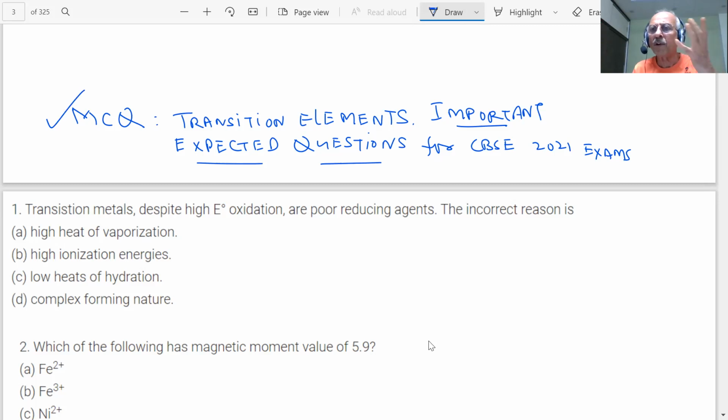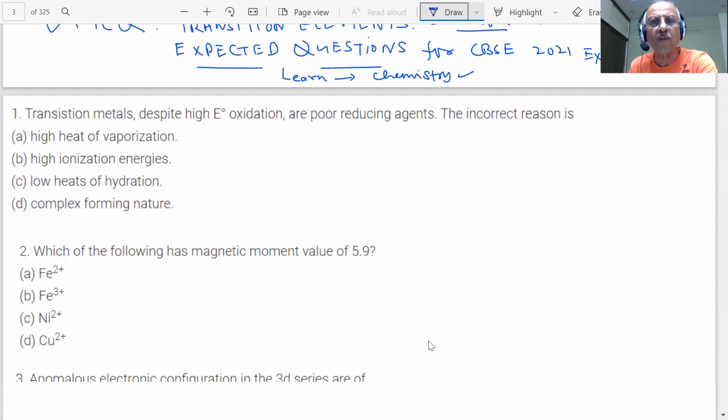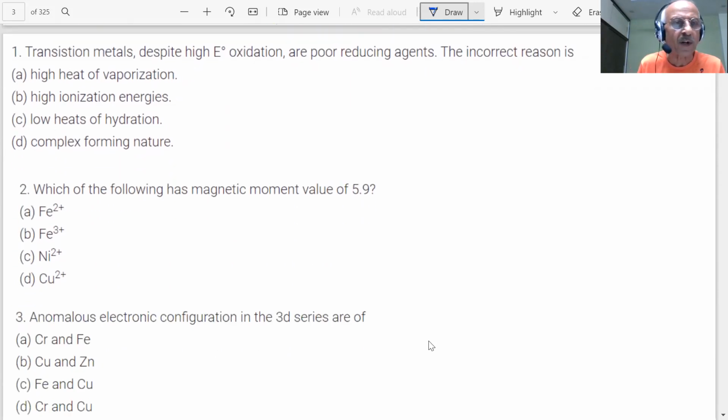They are important, and we should learn. Our purpose is for students to learn chemistry, so the basic concept should be clear. We are not going to cram the things, but we want to learn, students.